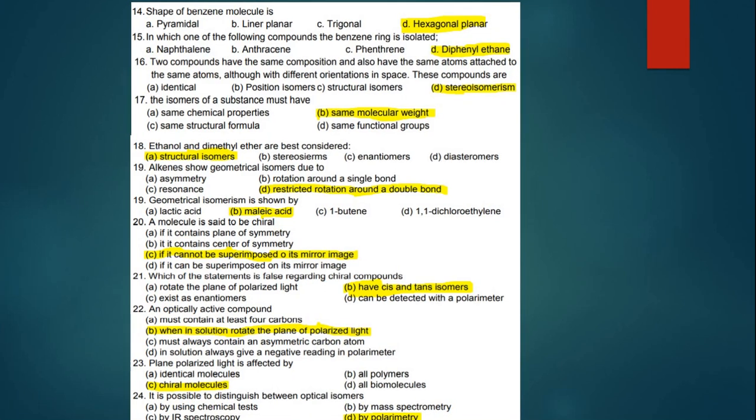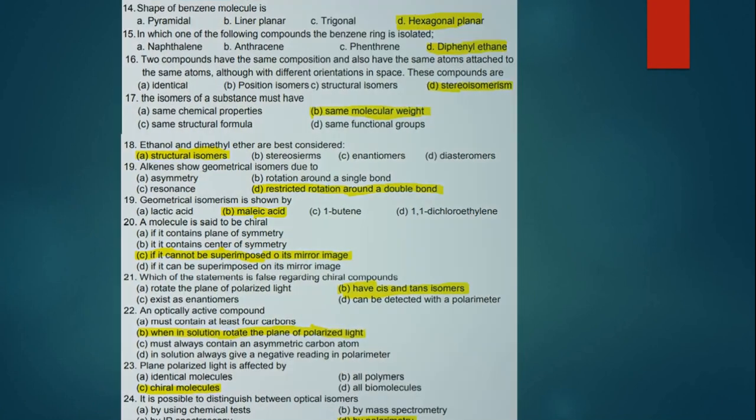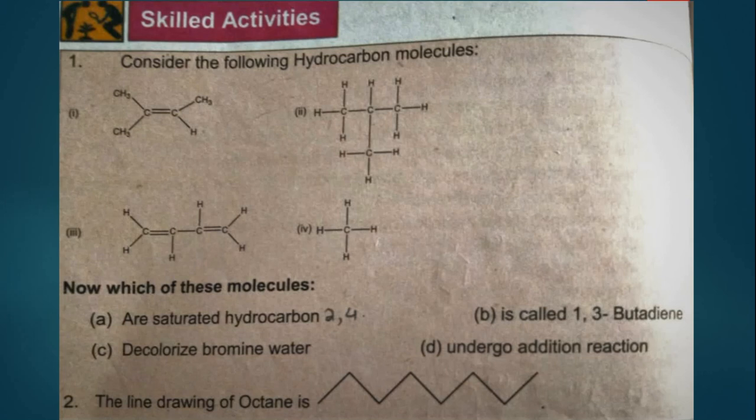After doing MCQs, there are some questions given at the end of your book, that is skilled activity. In skilled activity, there are questions related to isomerism again. Question number 1 is, consider the following hydrocarbons. These 4 are given to you, and related to them are the questions that are being asked.